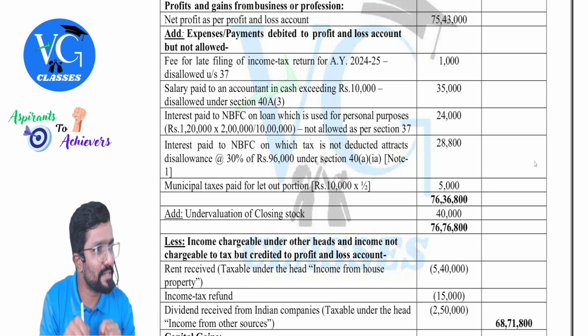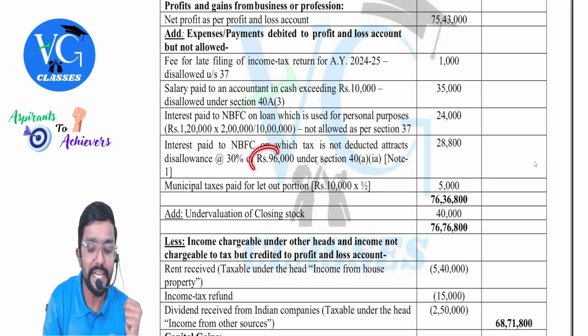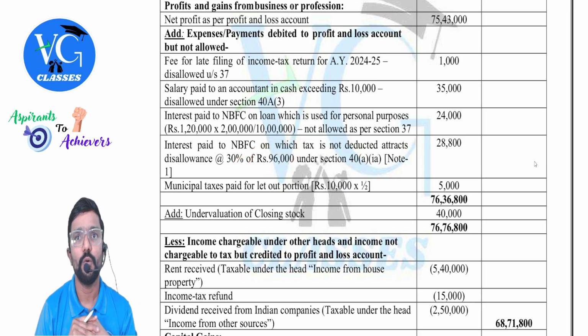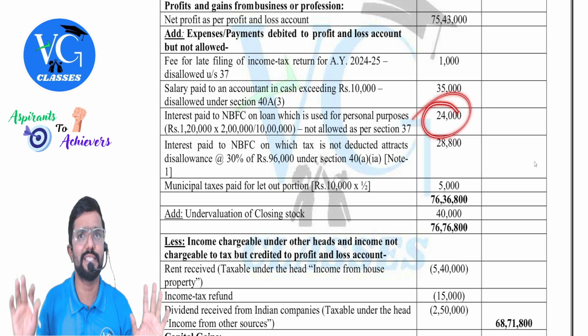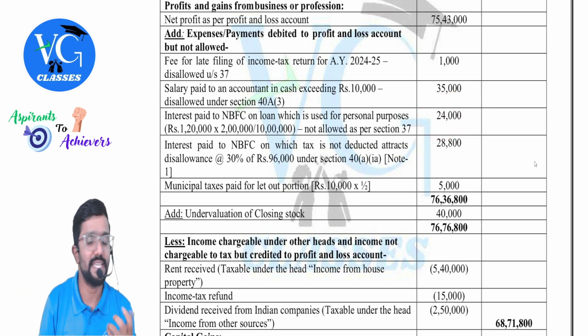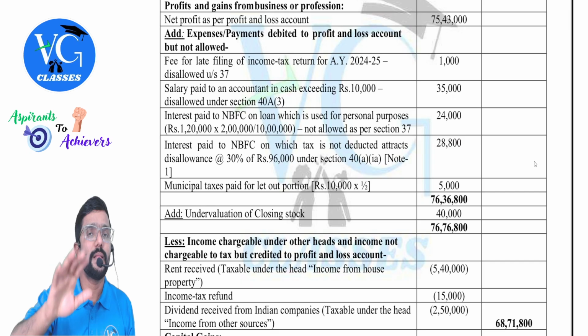Correct. On which TDS was supposed to be deducted but not deducted. So you will disallow 30% of 96,000 and not 1,20,000. Hope you got it. Clear? Yes. Because anyway, already 24 is fully disallowed. Why disallow again 30%? Correct. Yes. Chalo. And see, one more example I will give you.